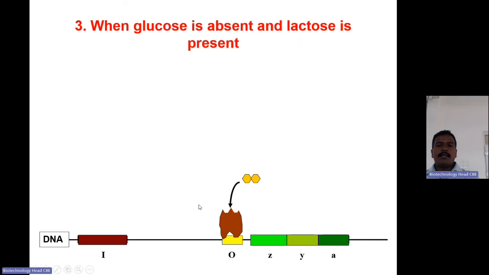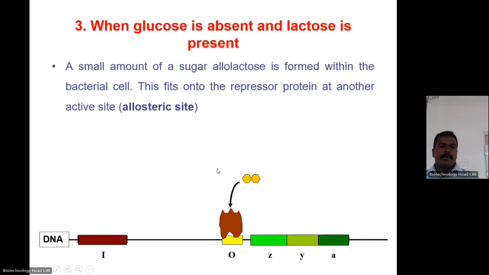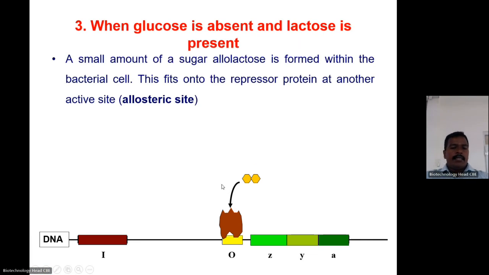When glucose is absent and lactose is present, at that time definitely the beta galactosidase is most important. So the lac operon should be transcribed. So the small amount of the sugar allolactose is formed and it will bind the allosteric site. The inducer allolactose will bind the lactose binding domain of the repressor protein, so that the repressor protein configuration will change.